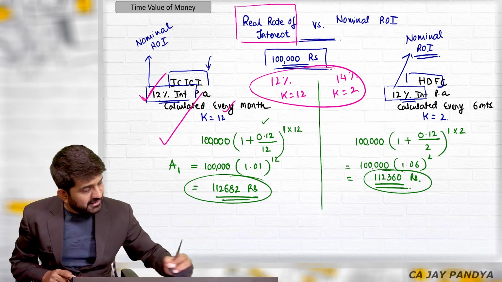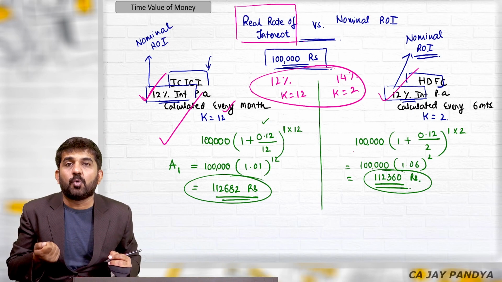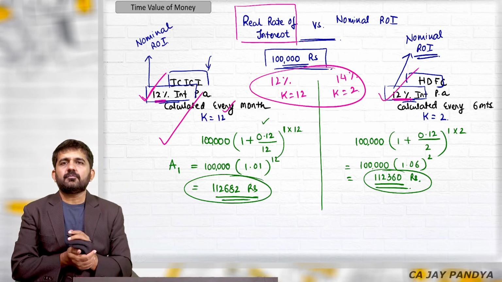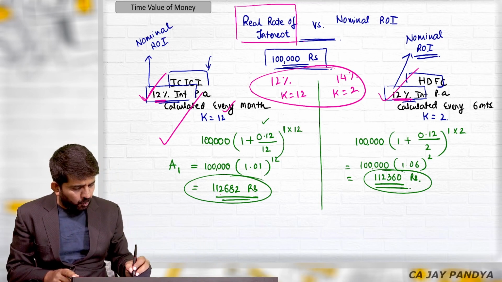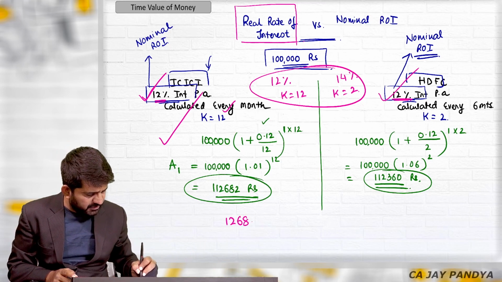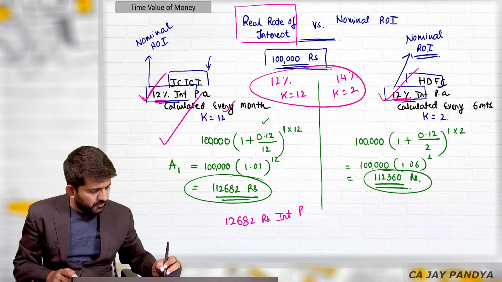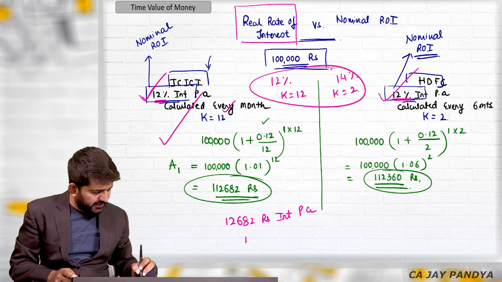See, what is this? It is the nominal rate of interest. Nominally, what you are getting is this 12%. Really, what you are getting, try to understand, is 12,682 rupees interest for 1 year on 1 lakh rupees.